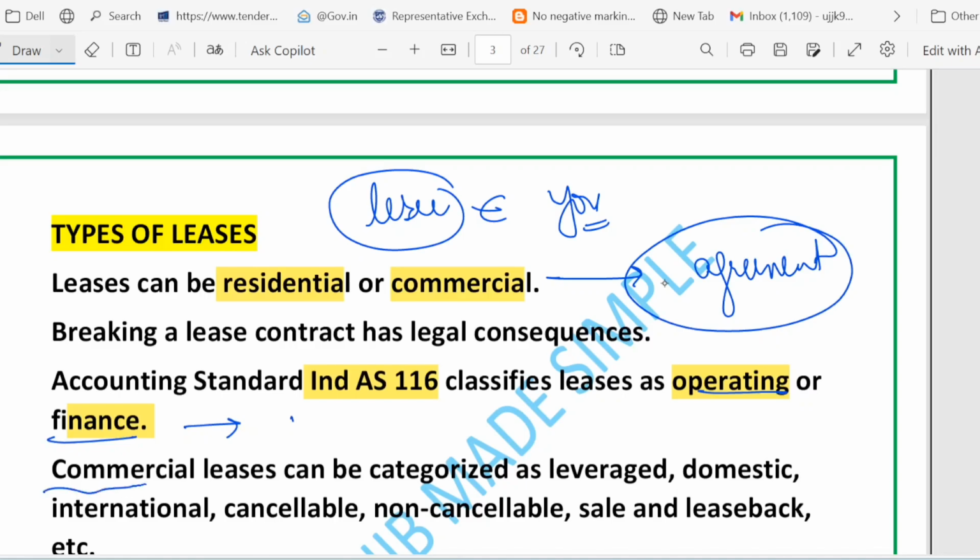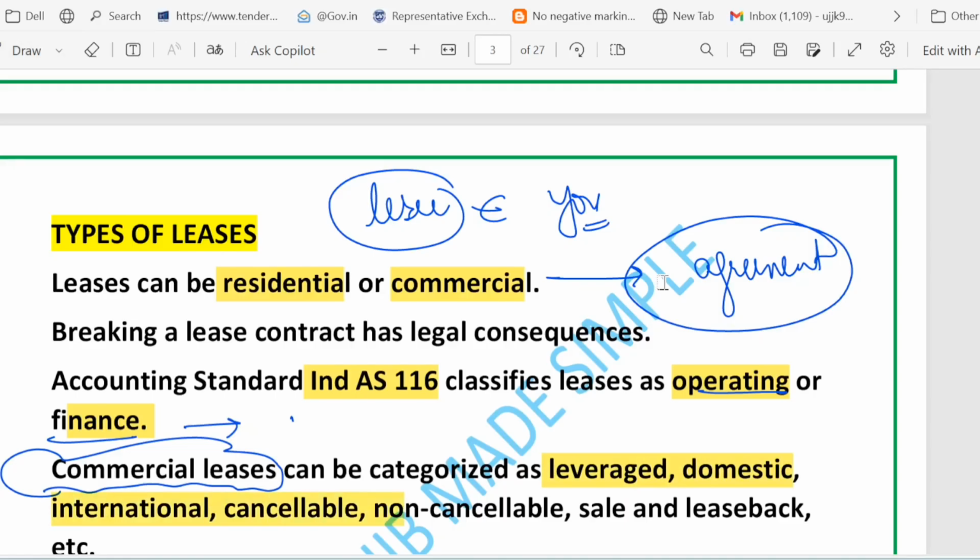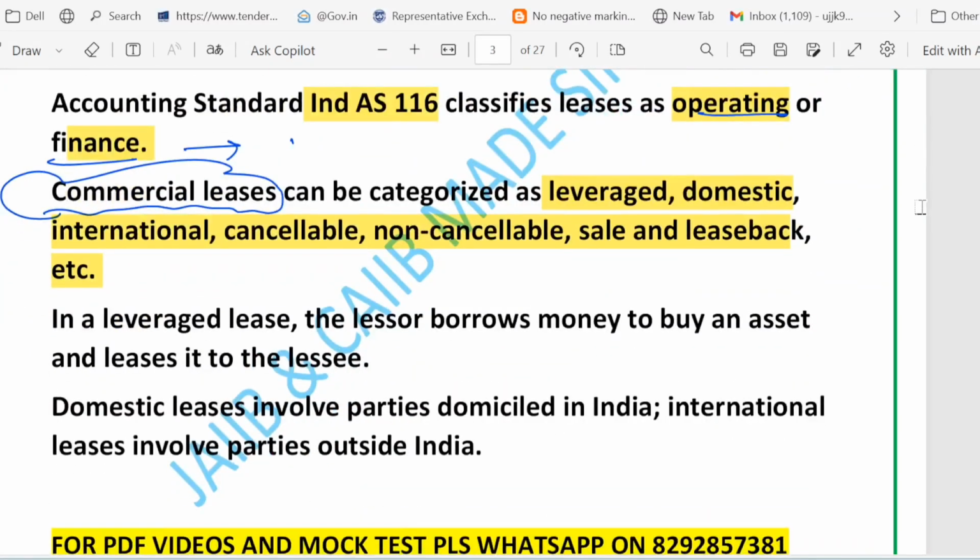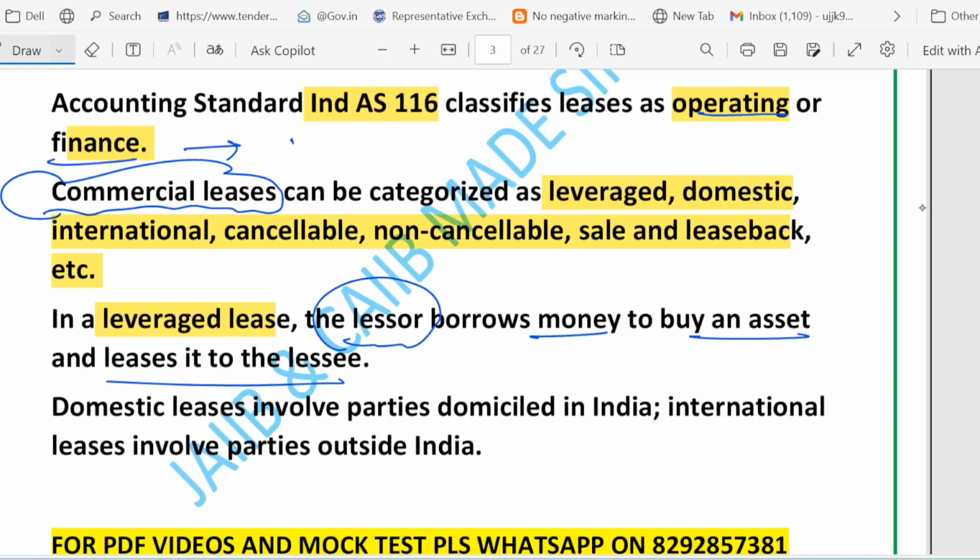Now let's talk about the commercial lease. Commercial leases have many subtypes. They are categorized as leverage, domestic, international, cancelable, non-cancelable, sales and leaseback, etc. So let's get started with the leverage lease. What happens in the case of leverage lease? Basically, in the leverage lease, the owner or the lessor borrows money to buy an asset and then rents it out to the lessee. That is called leverage lease.